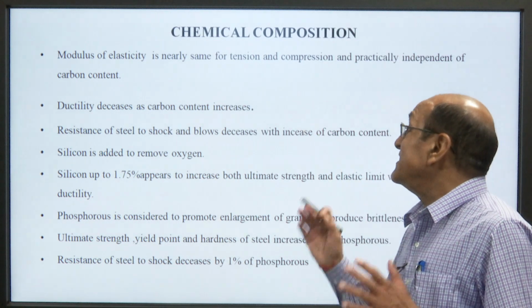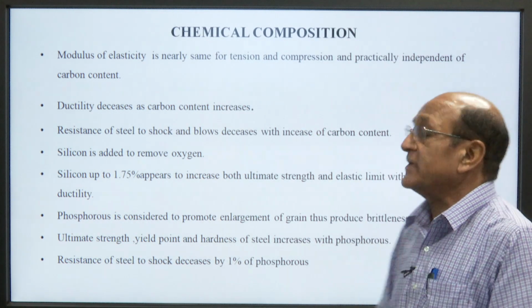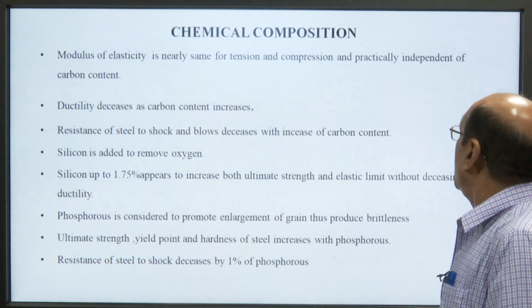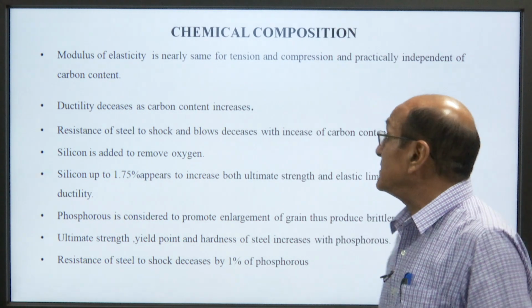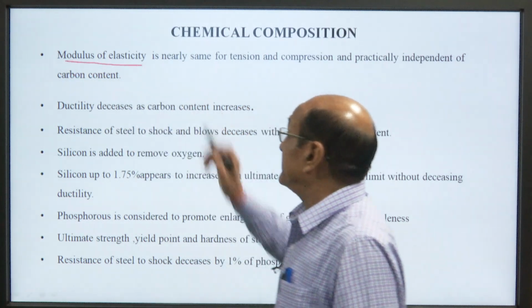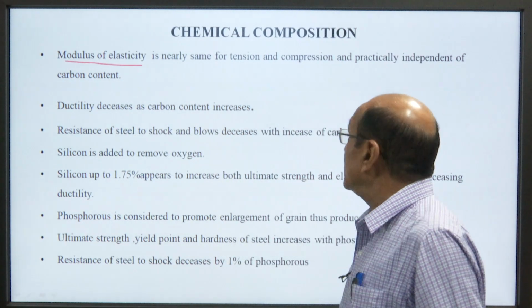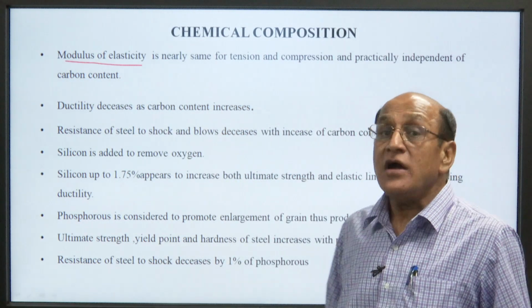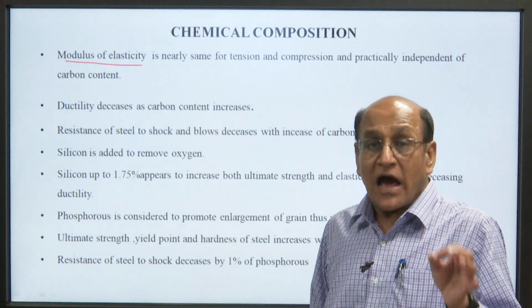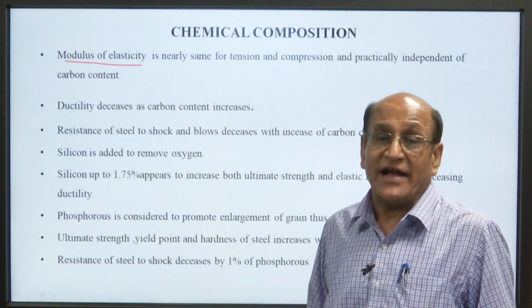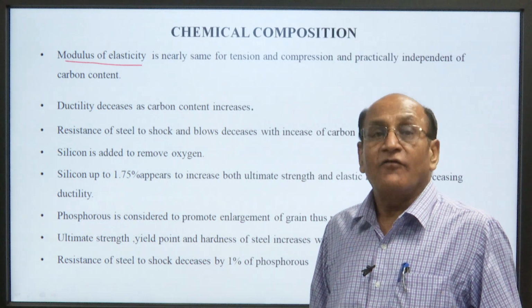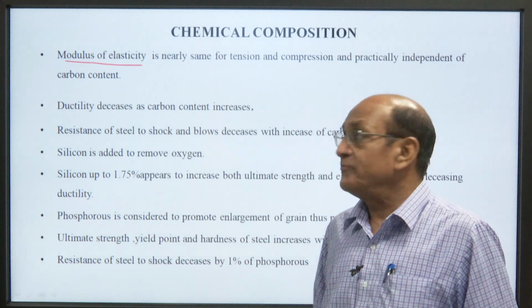Modulus of elasticity is nearly the same for tension and compression and practically independent of carbon content. This is the important part. The modulus of elasticity is independent of the carbon content, because carbon is a very deciding factor for the steels.